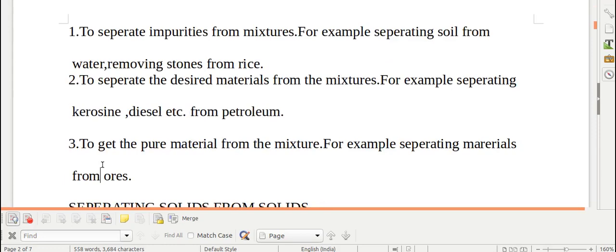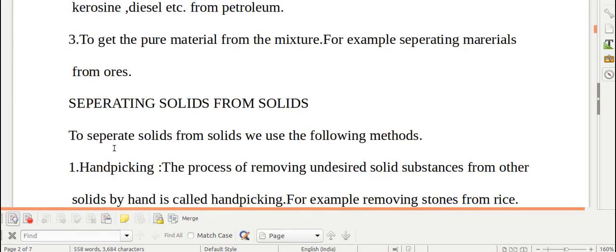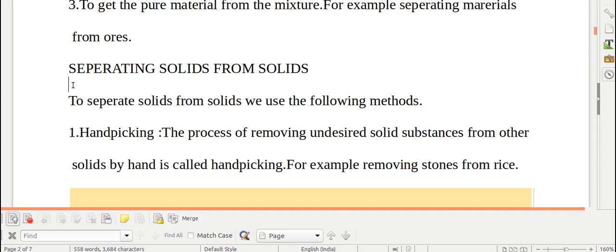Third reason to separate is to get pure material from the mixtures. For example, separating materials from the ores. From the ores, we separate the materials to get the pure metal. In this class, children, we are going to study separating solids from the solids. Now, we apply various methods to separate solids.